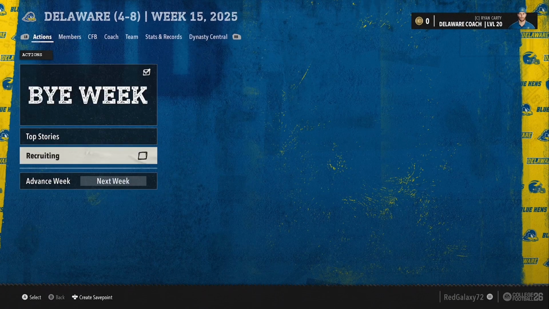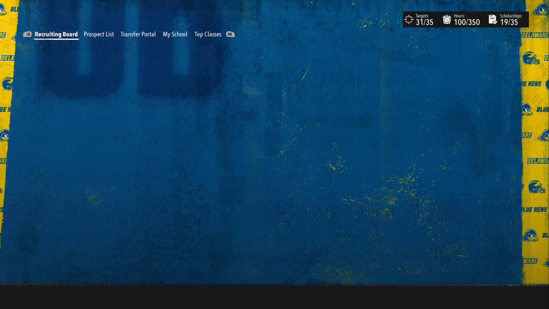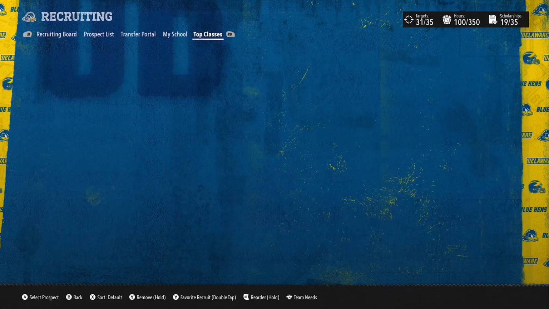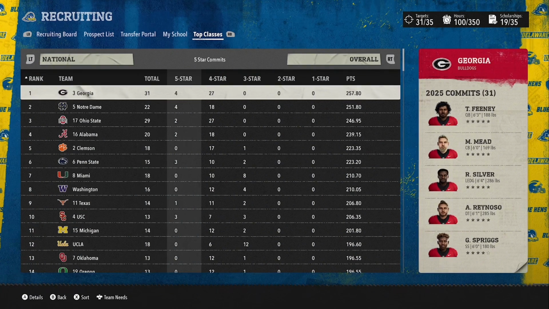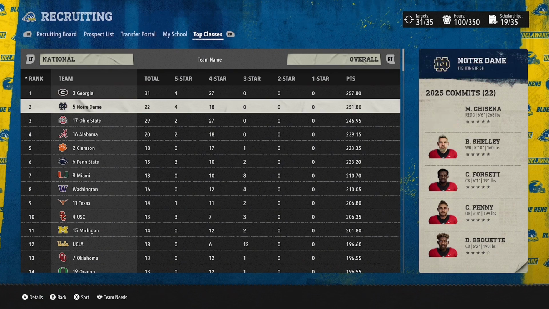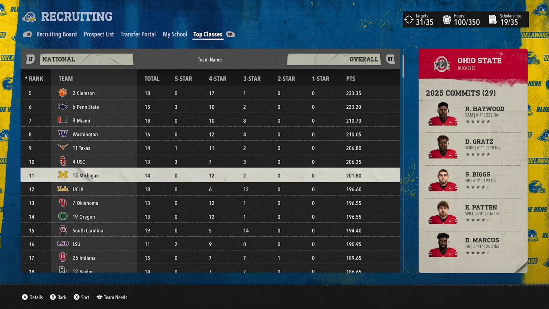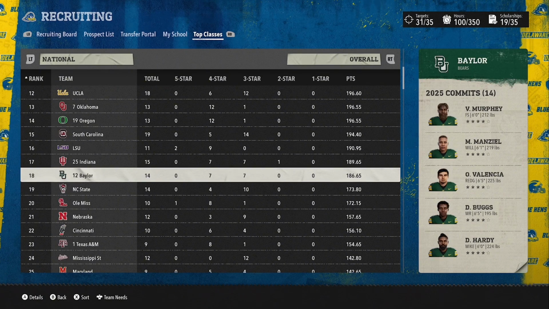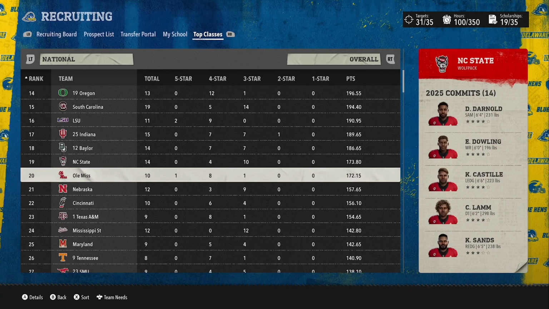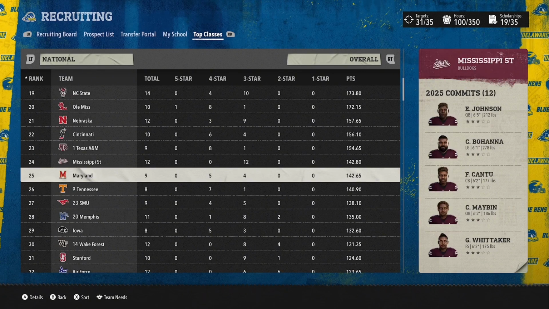But the Sun Belt Championship is going to be Georgia versus Texas A&M. I don't know who's going to win all these championships. They all look good, honestly. If that happens in real life, I would not be mad one bit, but Georgia would end up having the best class in the Sun Belt. I was going to say, like, once again, I was going to be surprised because of their conference prestige, even though I guess the Sun Belt is the SEC now, so this video is kind of pointless now that I think about it.